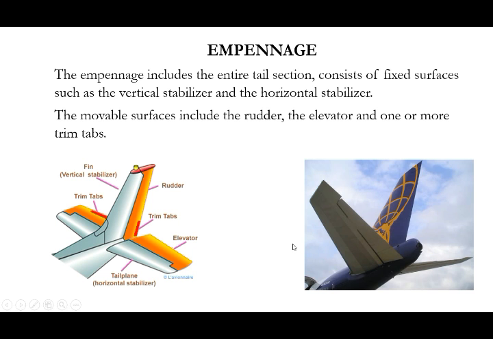Next one, empennage. Empennage is the tail part, the entire tail section. It consists of the horizontal stabilizer and the vertical stabilizer. In the horizontal stabilizer, we place control surfaces like the elevator. In the vertical stabilizer, or fin, we place the rudder as a control surface.